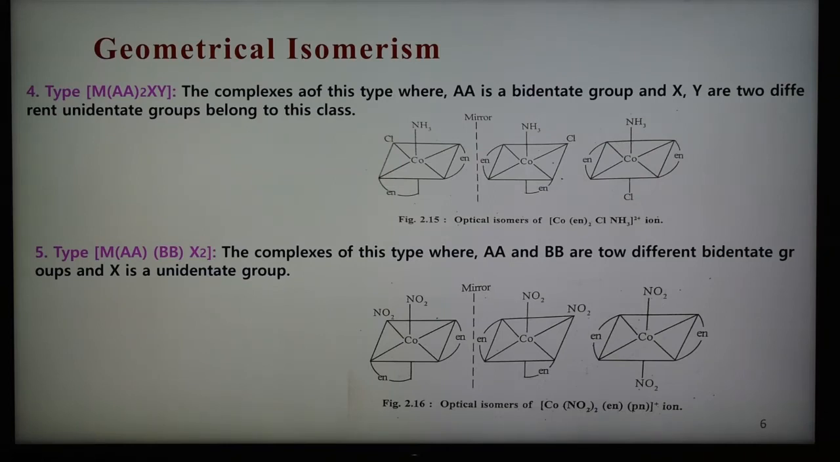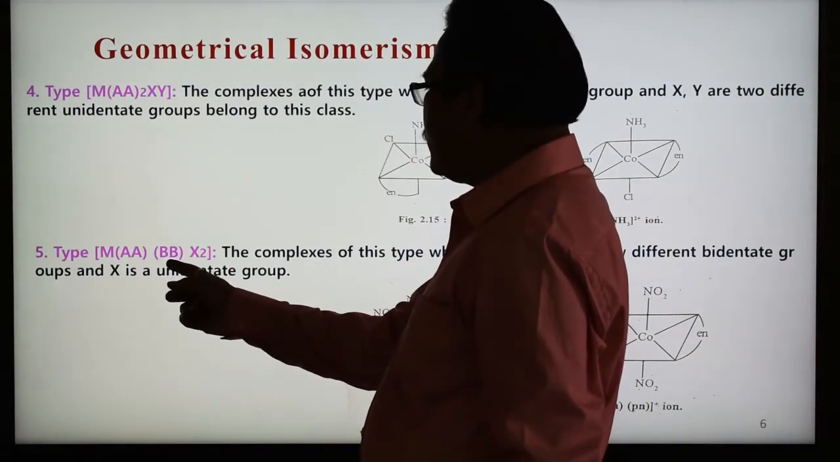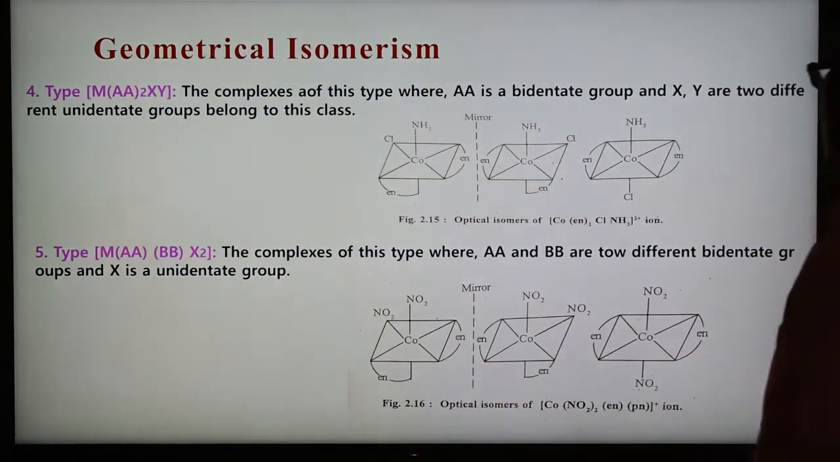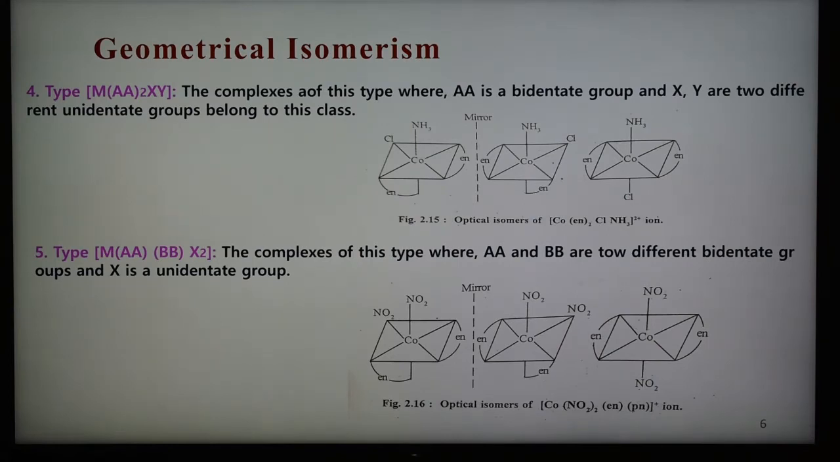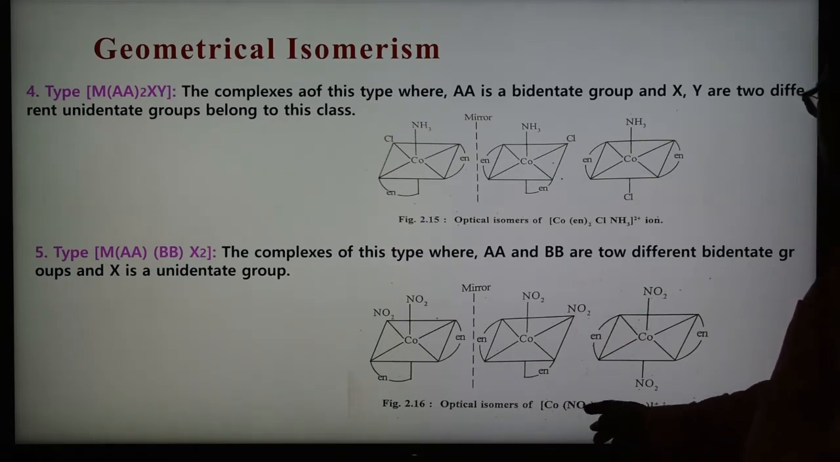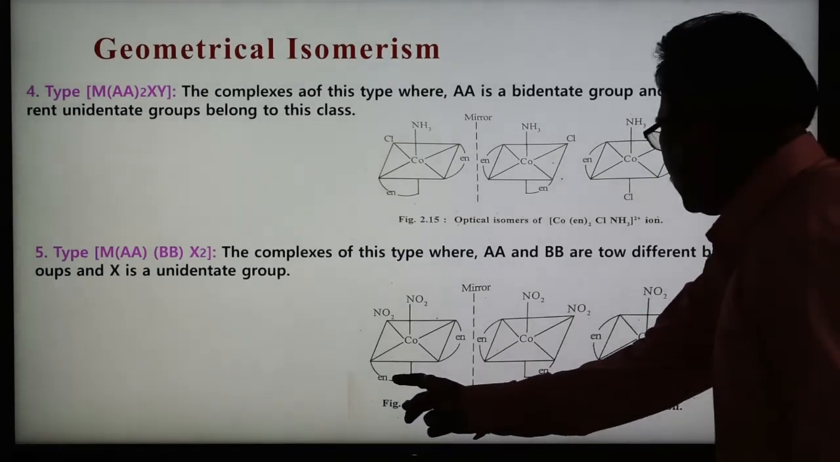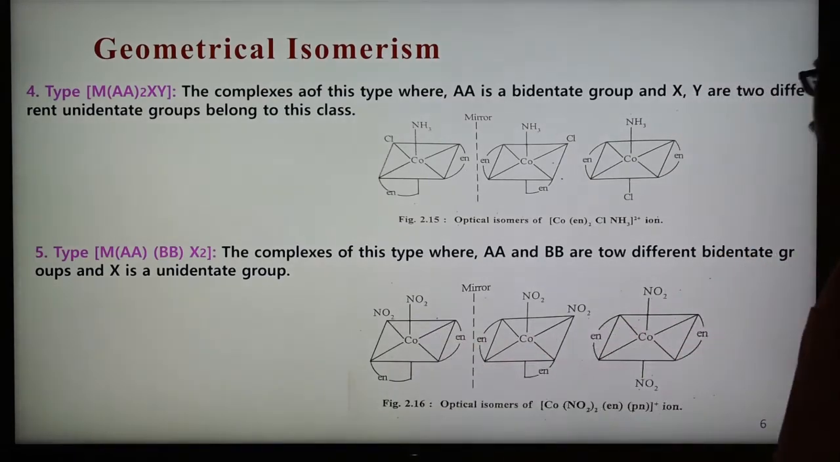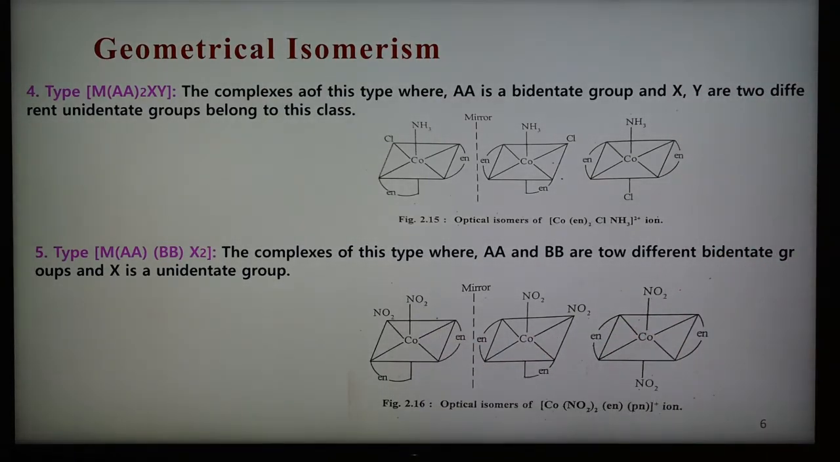And number 5 is also showing optical isomerism, and the number 5 type is shown here. This is a bidentate ligand, another bidentate ligand, and these are the two monodentate ligands. An example of this type of complex is shown here: propylene triamine and ethylene diamine, and two other monodentate ligands. So the structures are 2 ethylene diamine and these two NO2, and they show two different non-superimposable images, or mirror images, of the first with the second, and show optical isomerism.